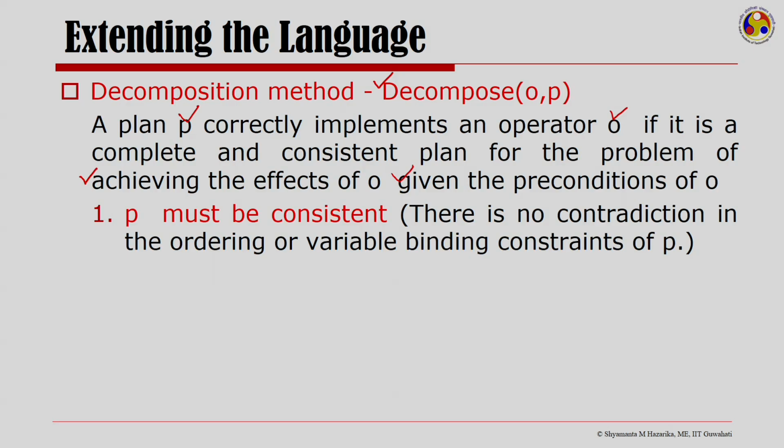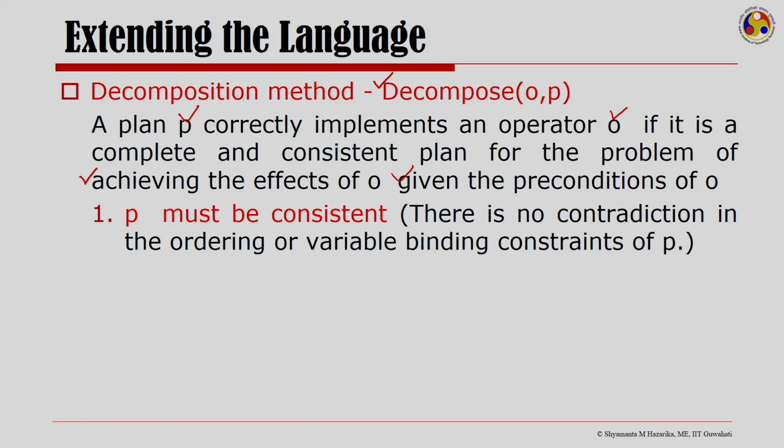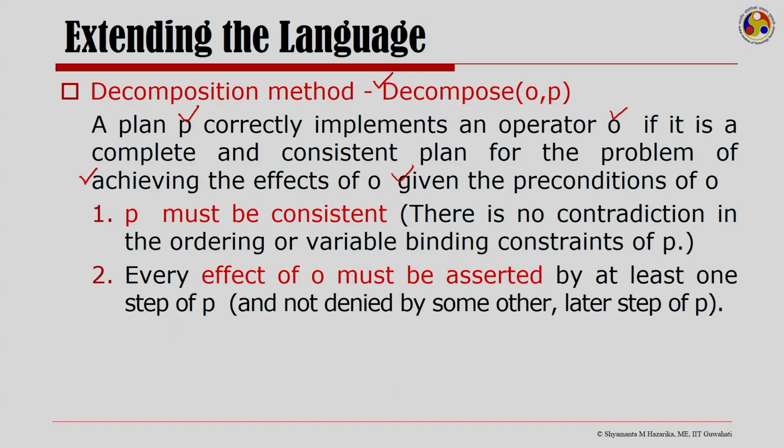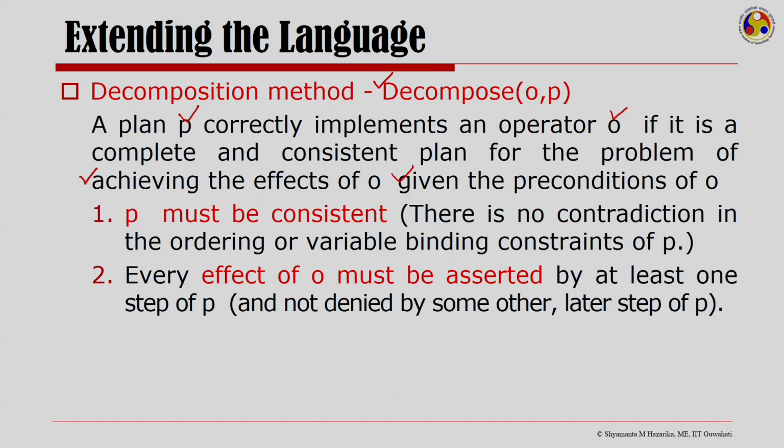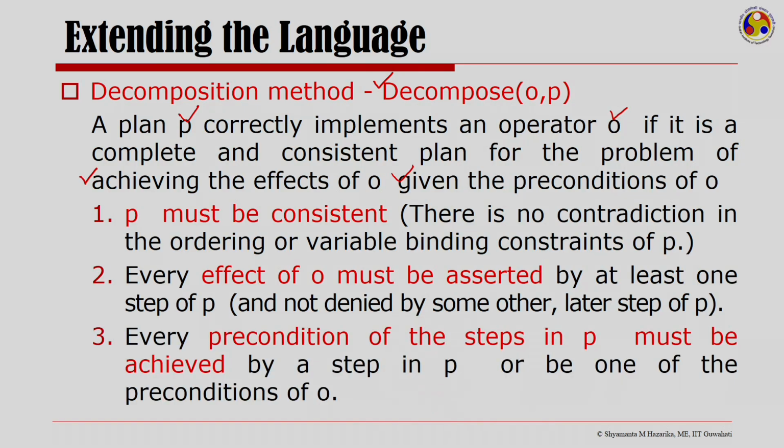Now, P being consistent means that there is no contradiction in the ordering or variable binding constraints of P, and every effect of O must be asserted by at least one step of P and not denied by some other step or later step of P. Finally, every precondition of the steps in P must be achieved by a step in P or be one of the preconditions of O. Then I say that the plan P is complete and consistent for the operator O.